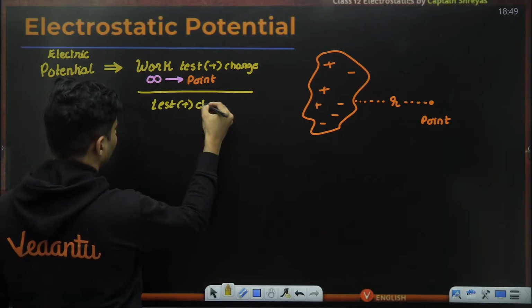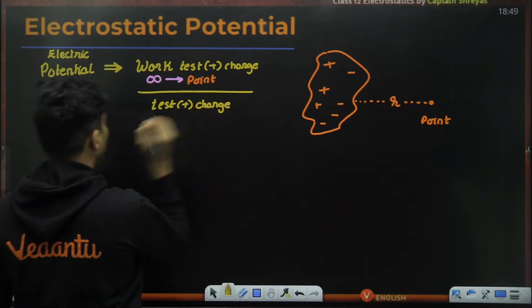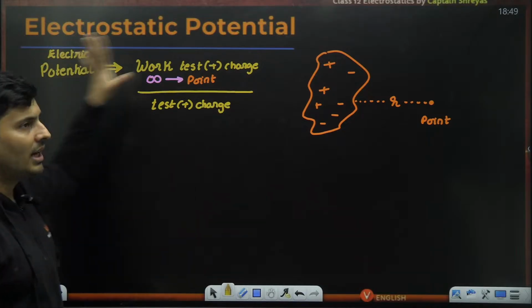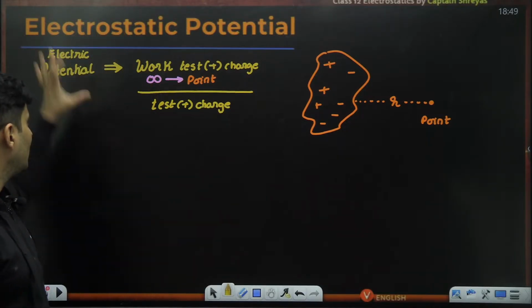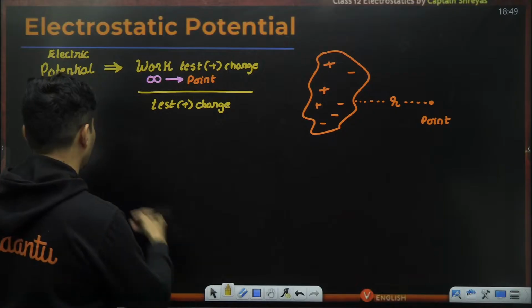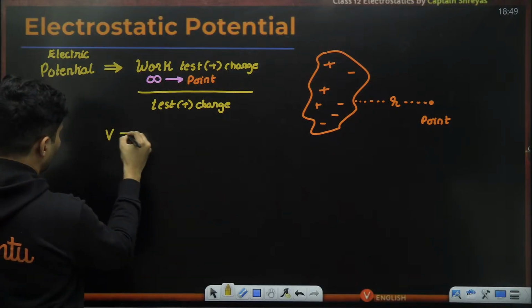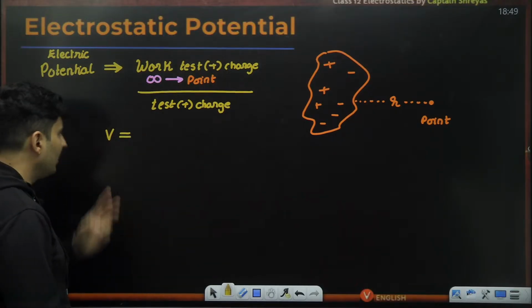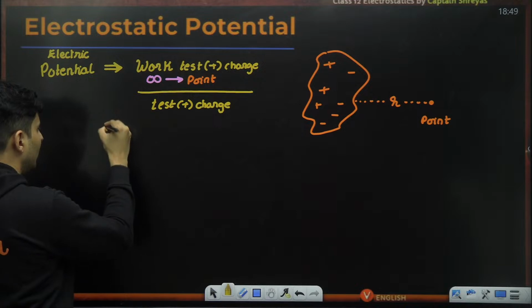That answer will be the electric potential. The symbol is capital V, not small v.